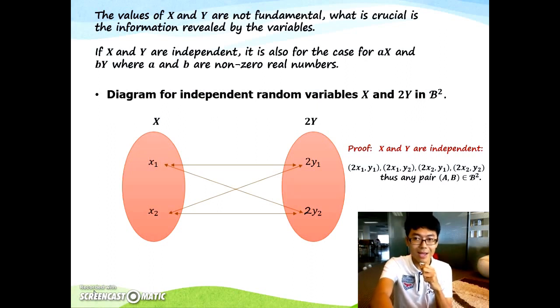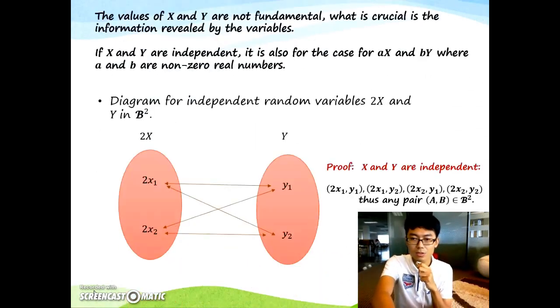If X and Y are independent, it is also the case for aX and bY, where a and b are non-zero real numbers. This is a diagram for independent random variables X and 2Y in the set B square. As you can see, the coefficient of Y is 2, but they are still independent. It's also the same case for the diagram for independent random variables 2X and Y in B square. The coefficient for the X variable is 2, so they are still independent.